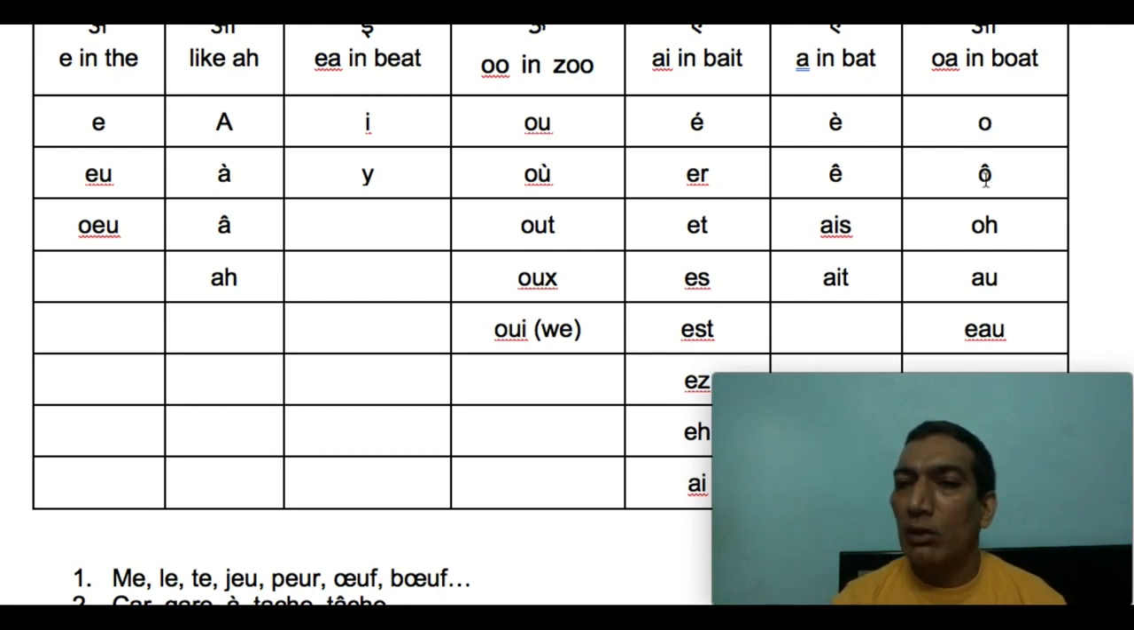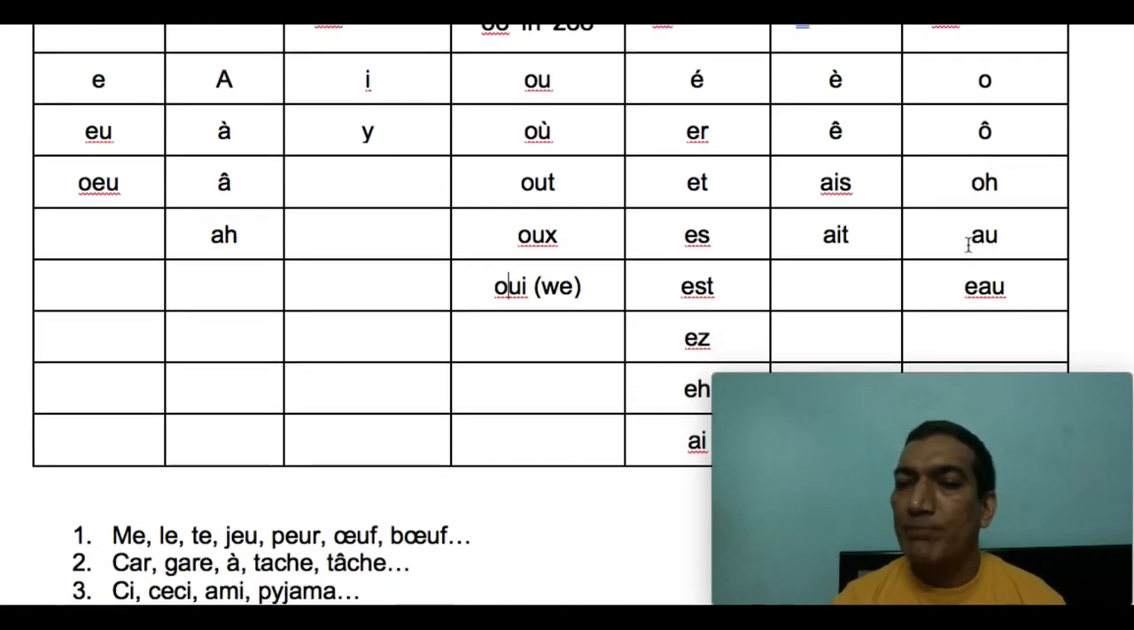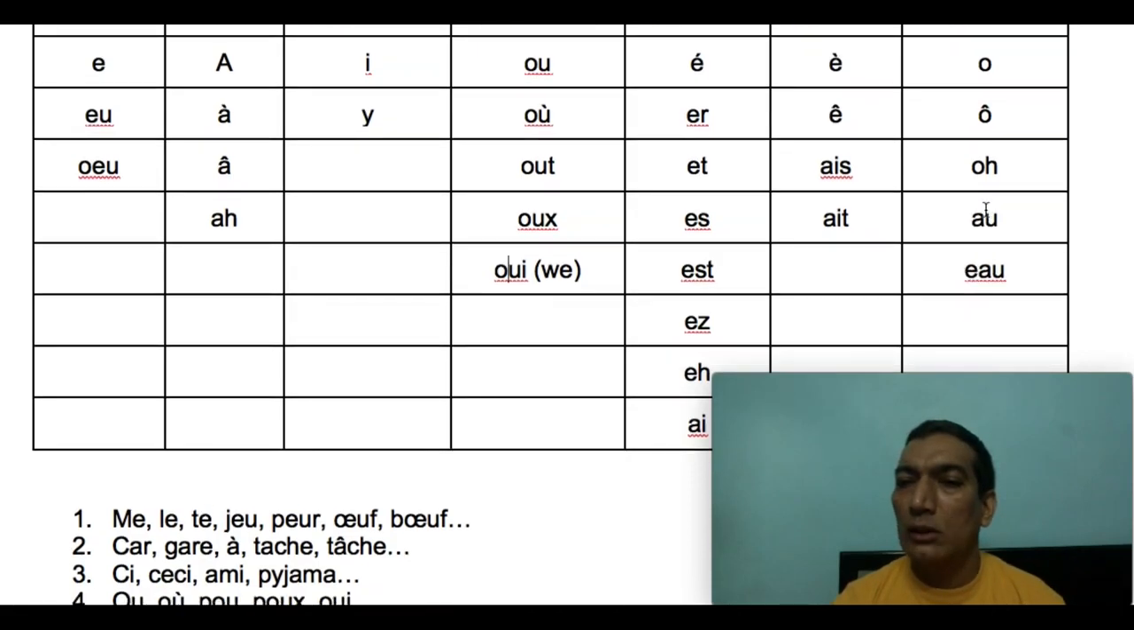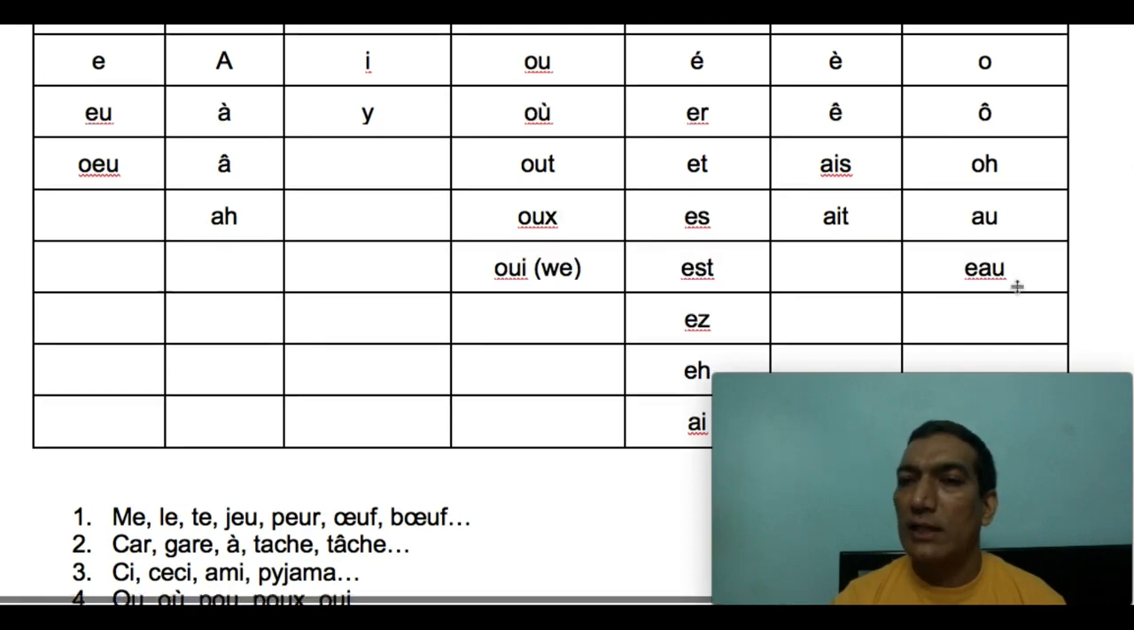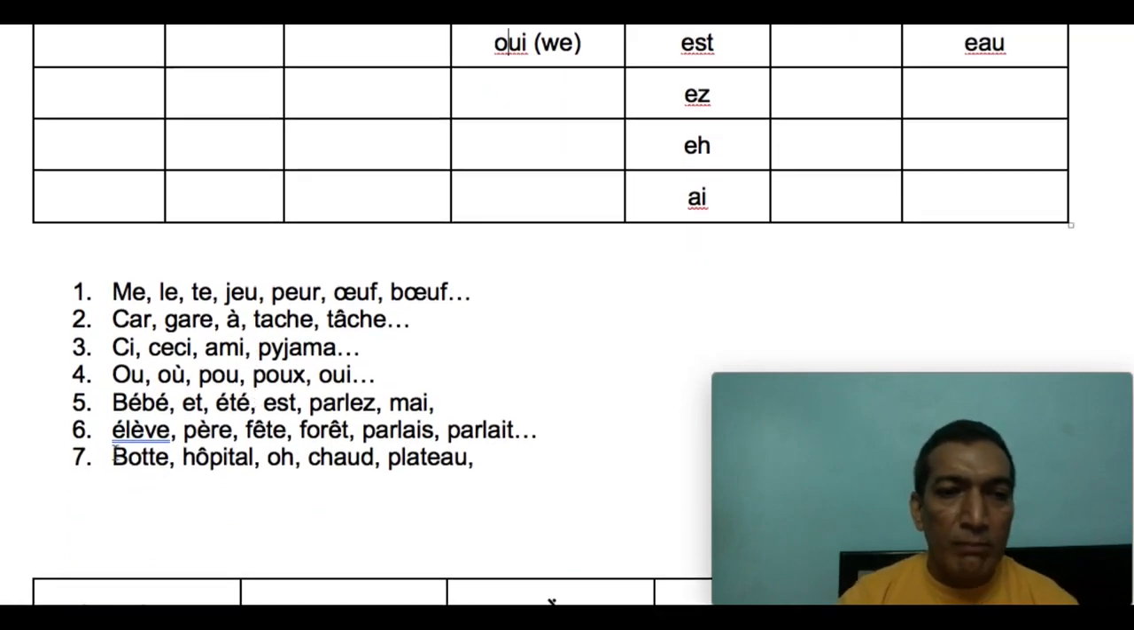O simple, or O with accent circumflex, Ô, AU also, A and U together, they both become O. AU is also pronounced as O. So some of the examples: beau, which means beautiful, beau, beau.